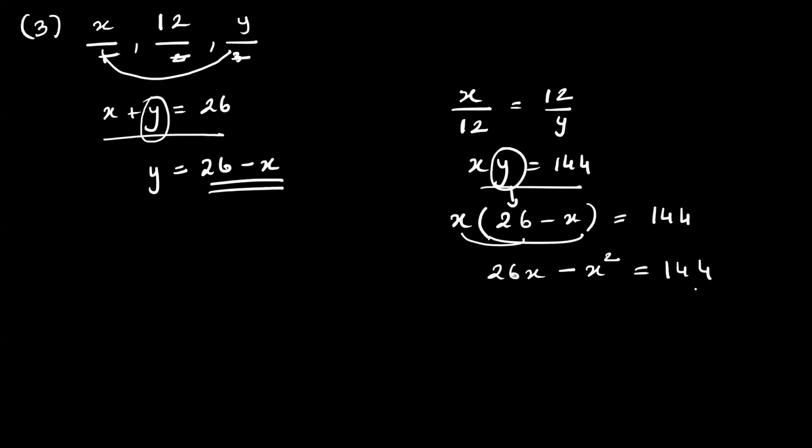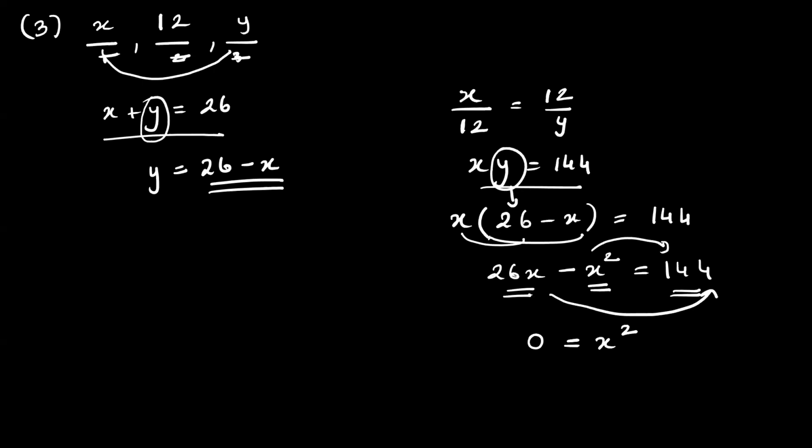Now this, if you'll notice, is very much like what we have done in third chapter, last exercise. Basically, we have to arrange it in such a way that x square comes first, then x term, and then the constant term. What I'll do is I'll take everything to the right. I'll take x squared to the right. I'll take 26x also to the right. So what I'll get is 0 is equal to, x square goes to the right, it becomes plus x square.